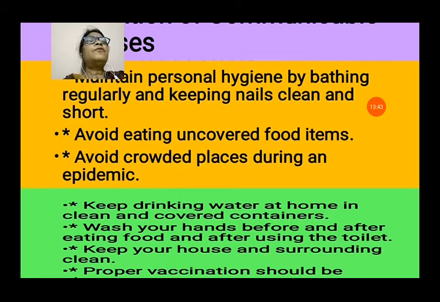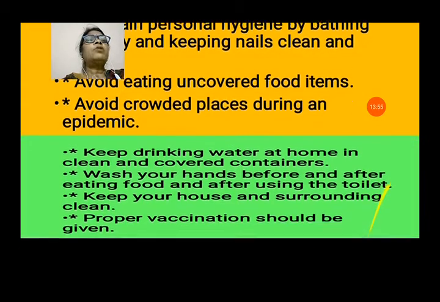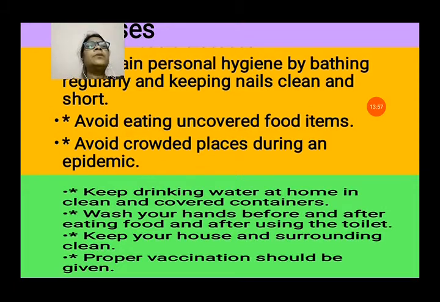Avoid eating uncovered food items. We should not eat uncovered food items. Otherwise, if any insect or animal like cockroaches or rats crawl over this food, they will infect the food. Avoid crowded places during an epidemic. We should avoid crowded places, otherwise we can get the disease from any other person.